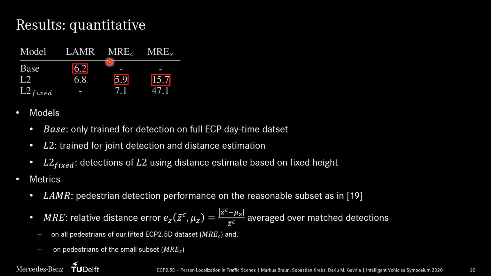It's 1.2 points better than for the fixed height baseline, L2 fixed. This shows that the network not only relies on a fixed height assumption. This is also backed by the results for the small person subset in the right column. As small persons are rare, this is also a very challenging subset, and the mean relative error is higher with 15.7. Still, it's a lot better than the fixed height baseline with 47.1.